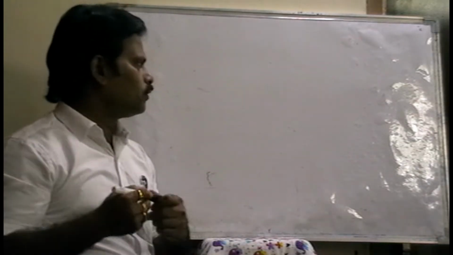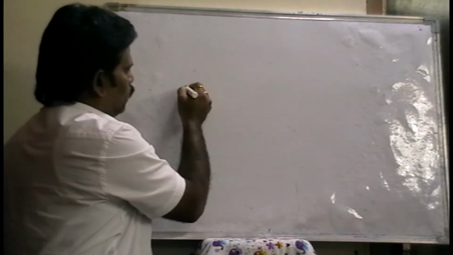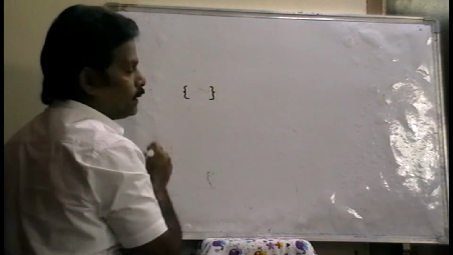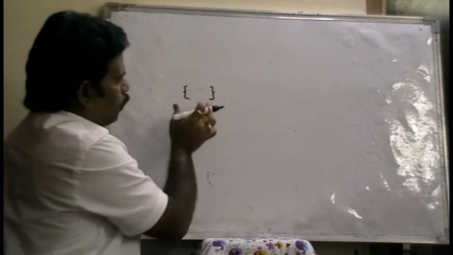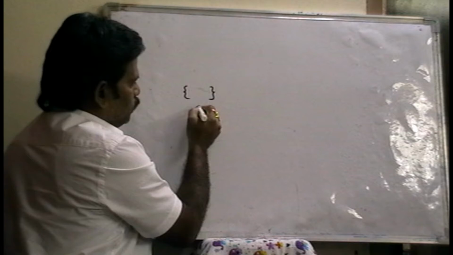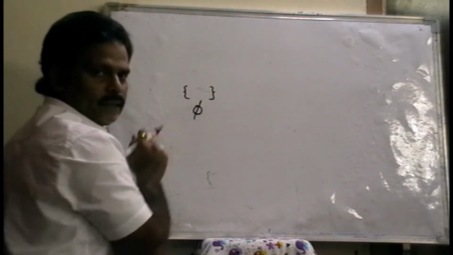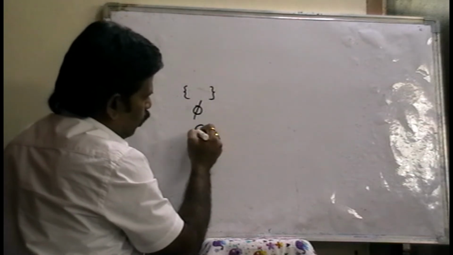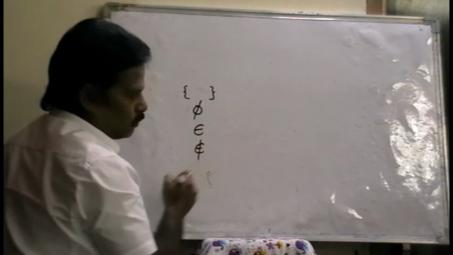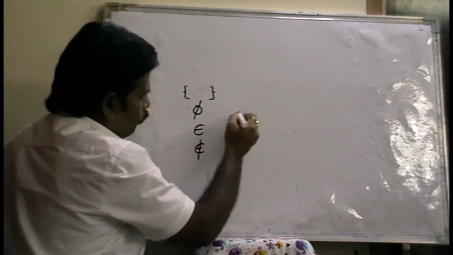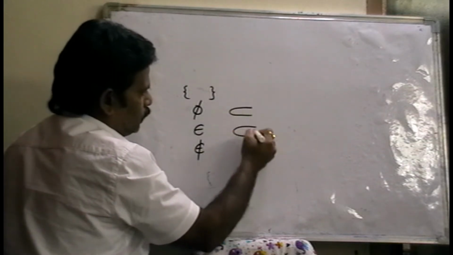Now, we already know that it is one of the set symbols. Set means elements which are bounded by flower brackets. Second symbol, phi. Phi means what? It is the null set, the empty set symbol. Next, belongs to, does not belong to. Next one, subset, not subset.